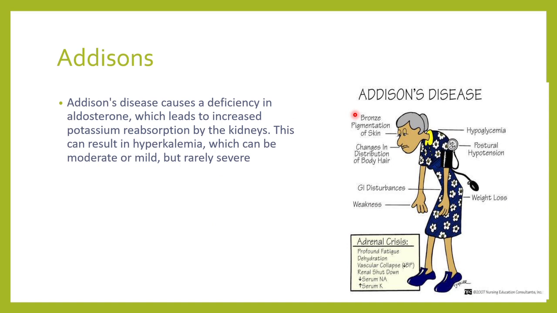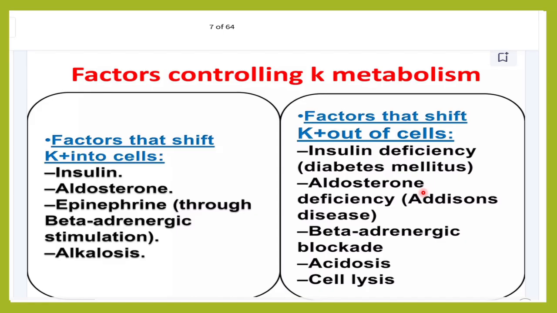There is deficiency of aldosterone, which leads to increased potassium reabsorption by the kidney, and this can cause hyperkalemia, and decreased sodium, increased serum potassium, dehydration, profound fatigue, etc., which can happen in Addison's disease. So these are a few of the causes which can cause increased or decreased potassium levels in the urine.